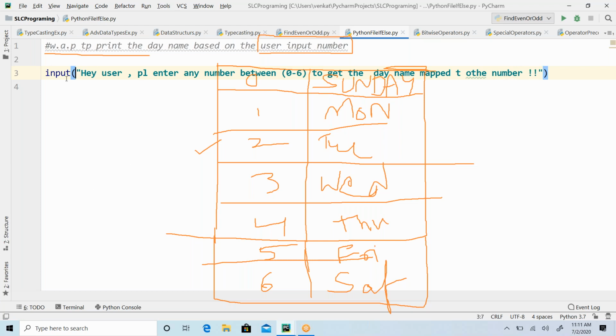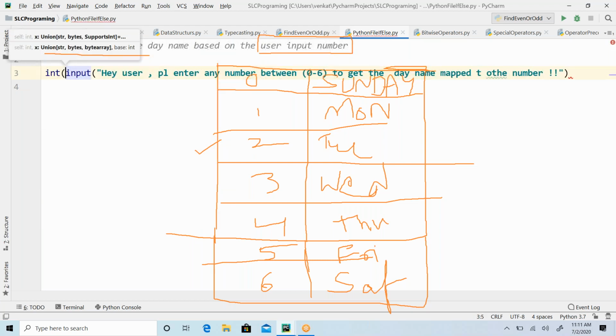So whatever I'm giving inside this input function will be printed to the console as it is, right? And again, whatever the user enters, the entered value is going to be returned by this input function as a string. But here it is a number, right? 0, 1, 2, 3, 4, 5, 6. So I have to typecast this into an integer.